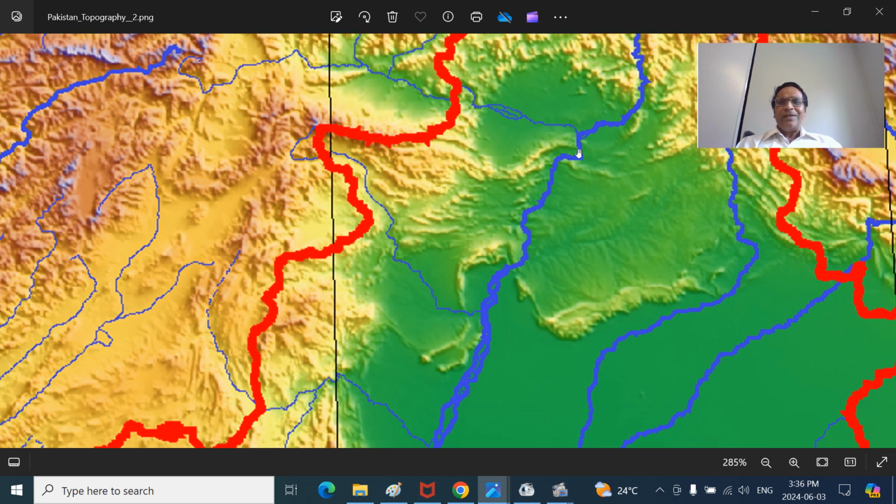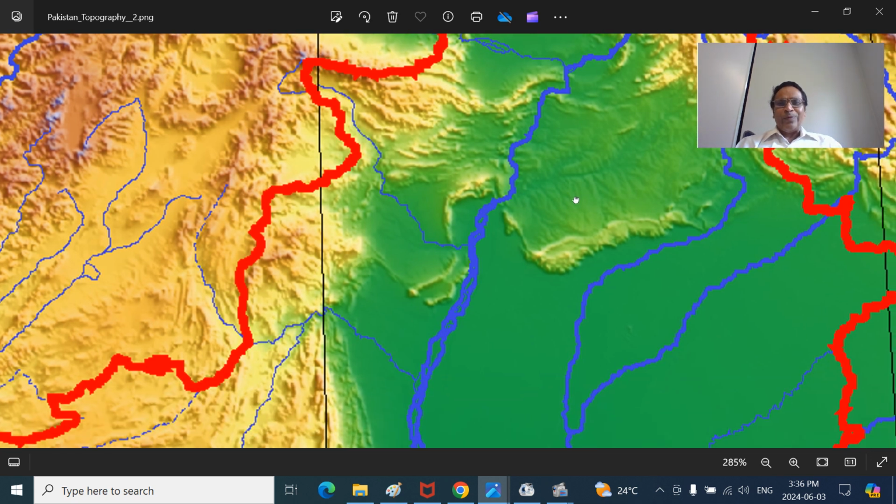Then this is the Indus Gorge. Kalabagh will be here and Attock will be here. This is the gorge or canyon region. This is the Potwar Plateau on one side. There are other mountains on this side. I will talk about those mountains later. Here you see this area, this is the Kurram River. This is the basin. Looks like a basin.